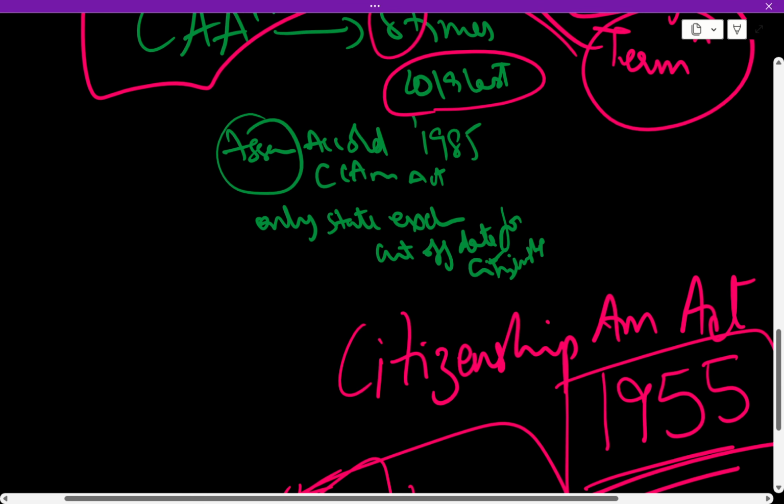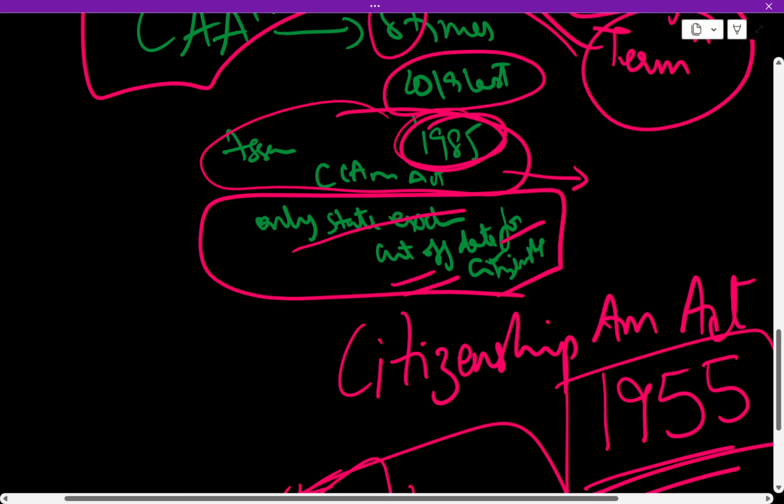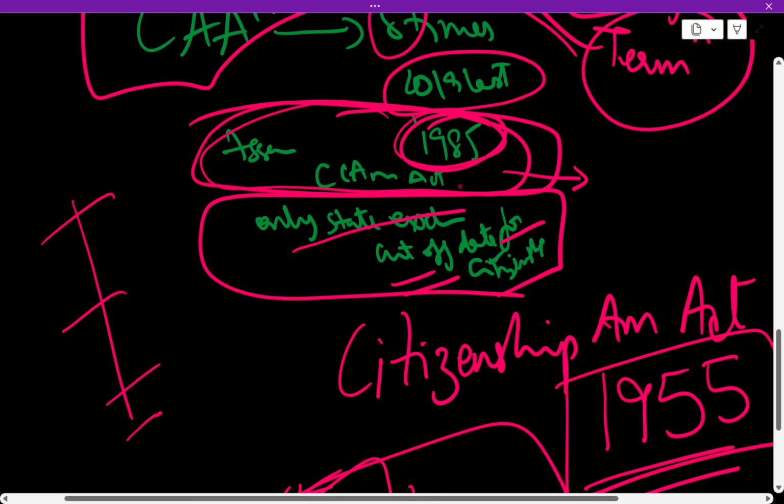Next is the Assam Accord. This was one of the Citizenship Amendment Acts, of 1985. This is also called the Assam Accord. Assam is the only state which has been given a cutoff date for citizenship. Throughout India there is one cutoff for citizenship, but as per this act, Assam is special, the only state to have its own cutoff date for citizenship.